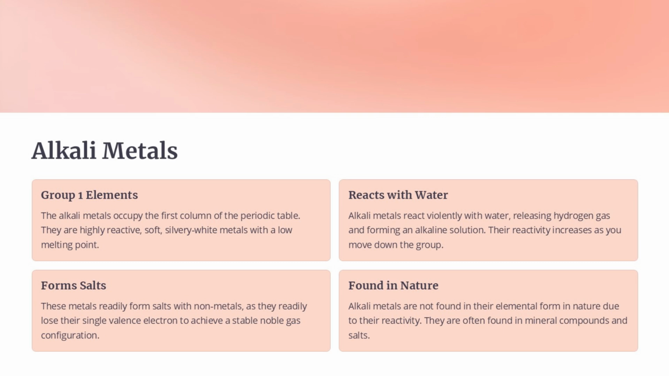Alkali metals are the highly reactive elements in the first column of the periodic table. They are soft, silvery white metals with low melting points. These metals react violently with water, releasing hydrogen gas and forming alkaline solutions. Their reactivity increases as you move down the group. Alkali metals readily lose their single valence electron to form stable salts with nonmetals. Despite their reactivity, alkali metals are found in nature in mineral compounds and salts, not in their pure elemental form.